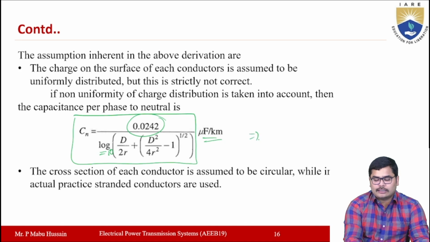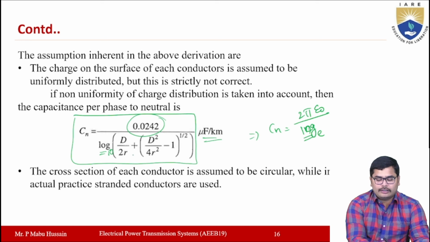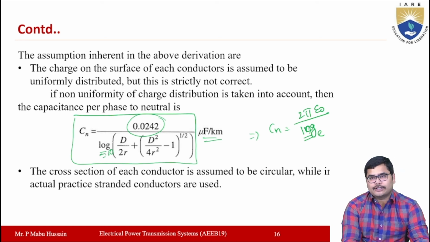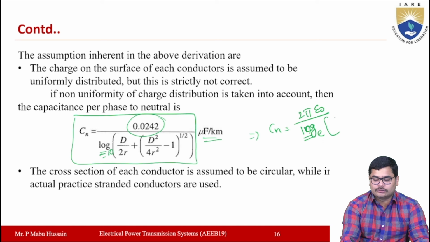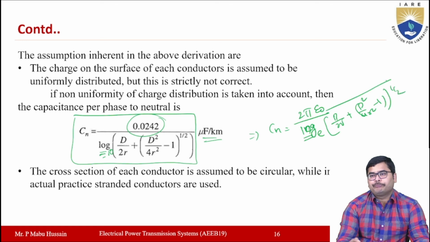If you use Cn equal to 2 pi epsilon naught by, the log term will be to the base e. So here you consider ln, and here log to the base 10. Remember this.